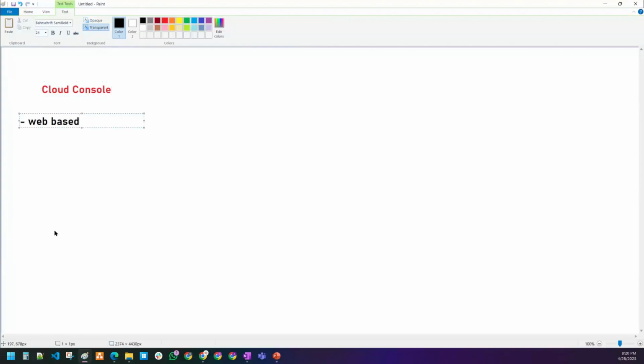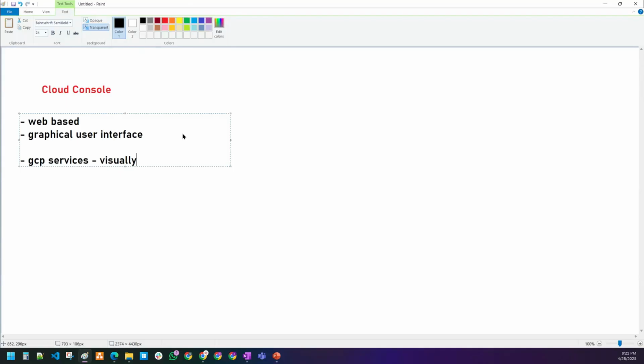Cloud console is web-based, that is, it is available over the web only. It is a web-based graphical user interface to interact with the GCP services. How do we interact with the GCP services here, guys? We are going to interact with them visually. In the console, we interact in a visual interface method, because a graphical user interface is nothing but a visual interface method.